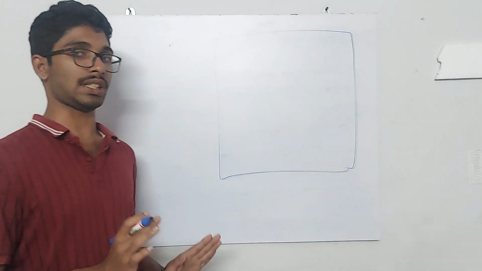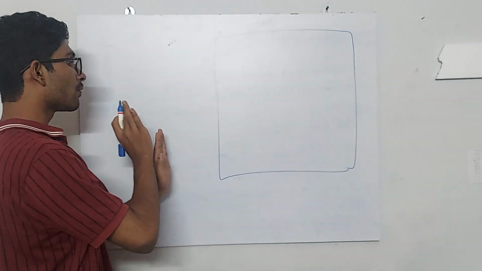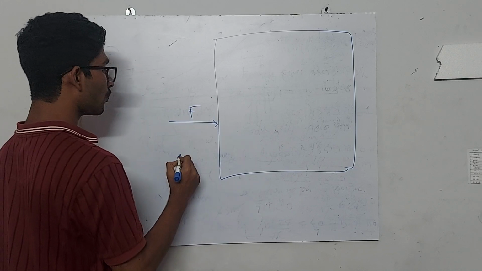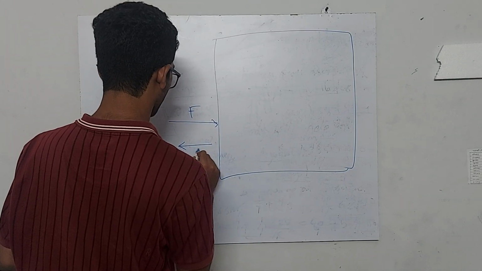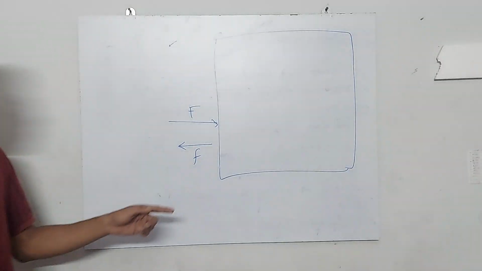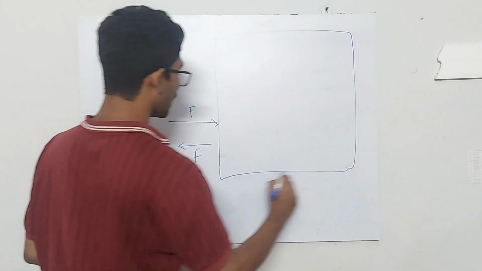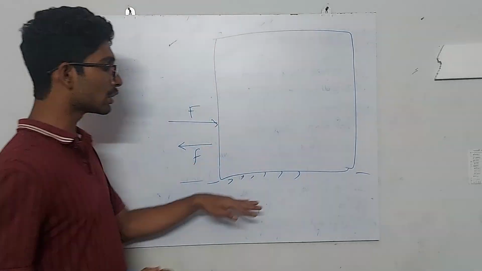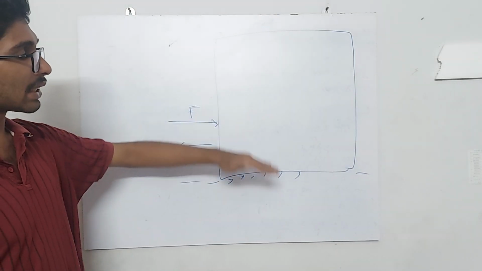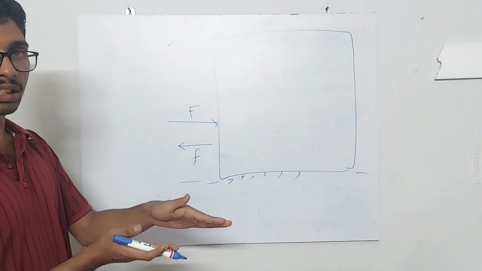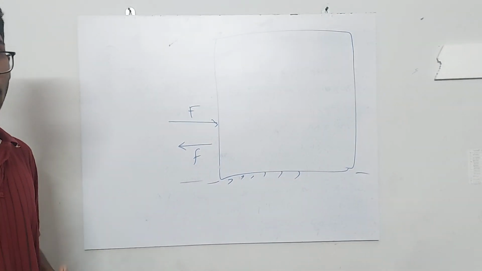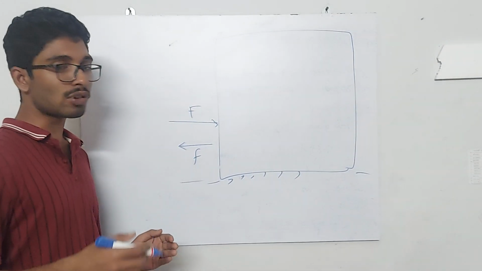Okay, so you have to provide a force that can overcome this frictional force if you wish to move an object. When the applied force is in this direction, frictional force occurs in this direction. This frictional force is most often provided by the contact between the box and the ground. It's a rough place, right? The surfaces are rough and the frictional force arises. It's a contact force. You will learn more about frictional force later.